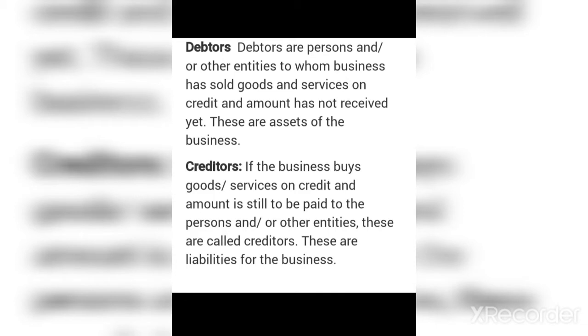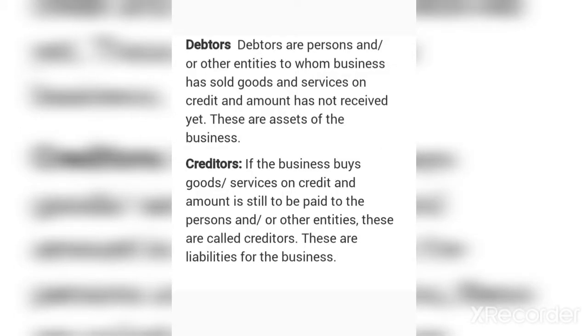Now, let's move on to our next topic, which is creditors. Creditors are those persons from whom we have taken goods or services on credit and the amount is still to be paid to the persons or other entities. These are called creditors. These are the liabilities of the business as the business person has to pay the amount to them. Now let's take the examples of debtor and creditor for your better understanding.